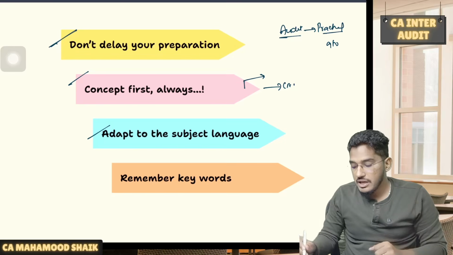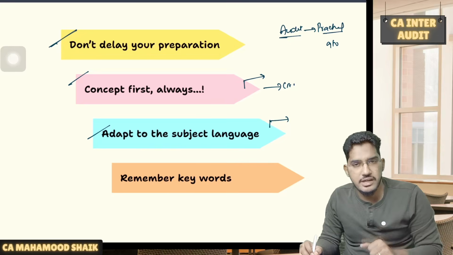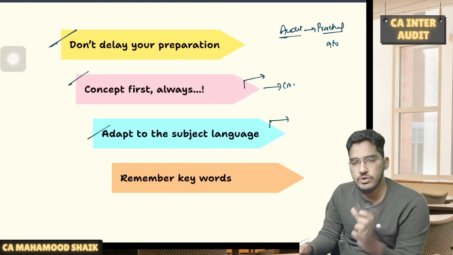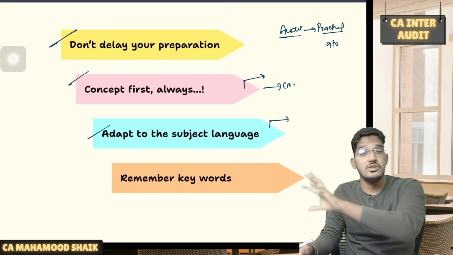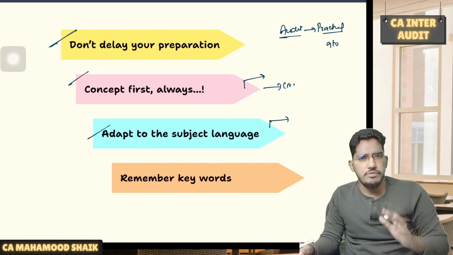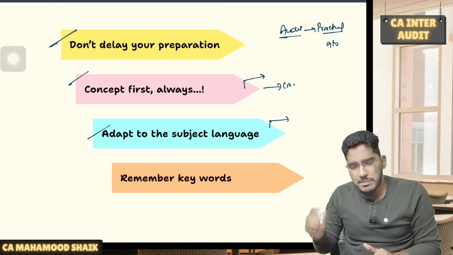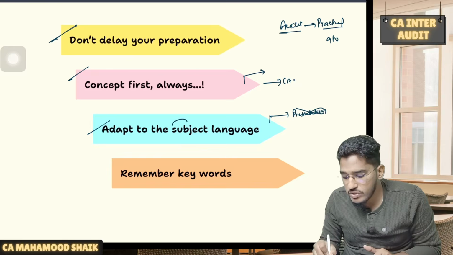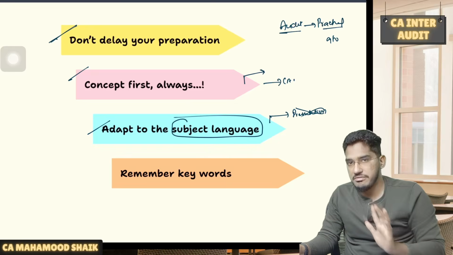Sometimes you feel that you have written the answer in a correct manner, but when you actually get the results, they will not be as expected. You will have confidence that yes, I know this concept, I have learned it on my own, or I have heard this concept from some faculty. With a lot of confidence, you will write the answer in the examination, but when you look at the result, it will not be as expected. The main reason is that you are lacking in presentation, and why you are lacking in presentation is because you did not adopt to the language of the subject. You are learning the subject in a very simplified manner.